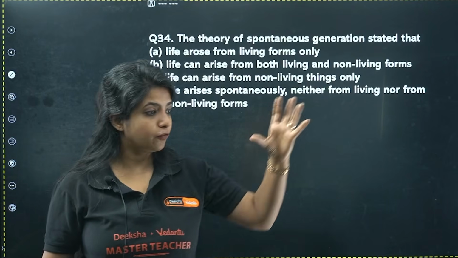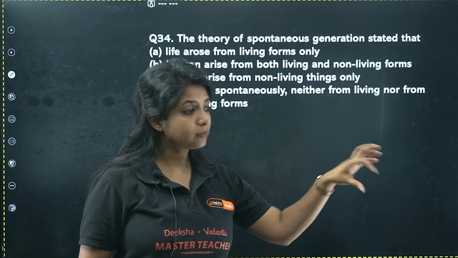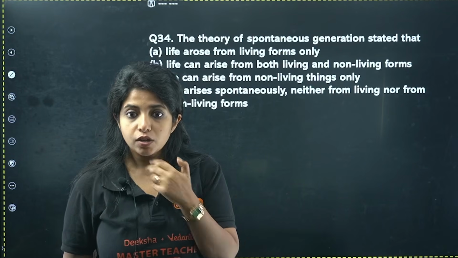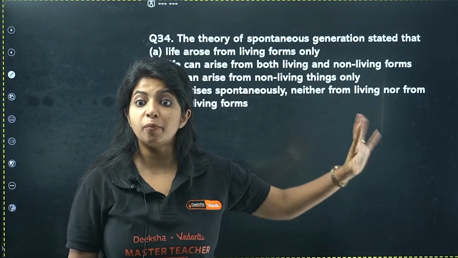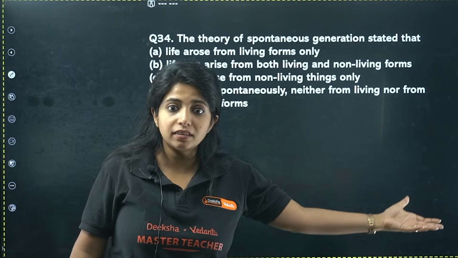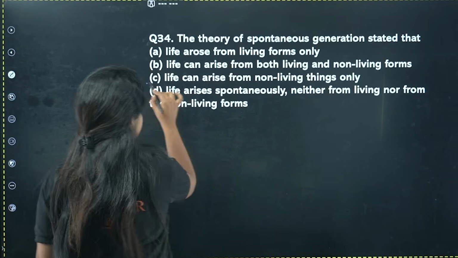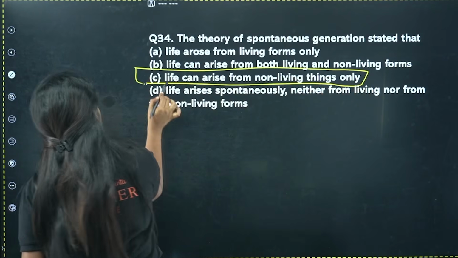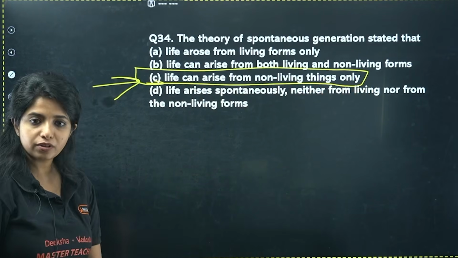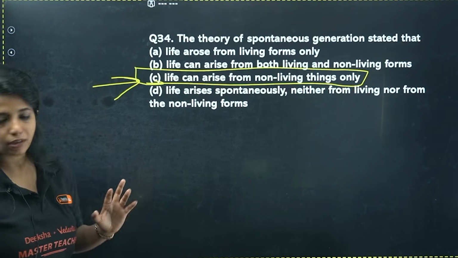Spontaneous generation said that if you have a sack of rice being kept there, and people actually saw mice coming out of the sack of rice, they were like, from this non-living thing, a mouse is coming out. That is spontaneous generation. They thought that from that thing, this thing evolved. So it means that life can arise from non-living things only. That was the logic behind it. But obviously it was disproved with the help of the Louis Pasteur experiment.